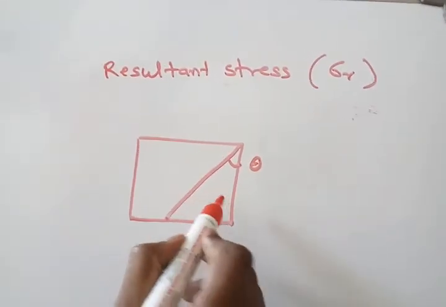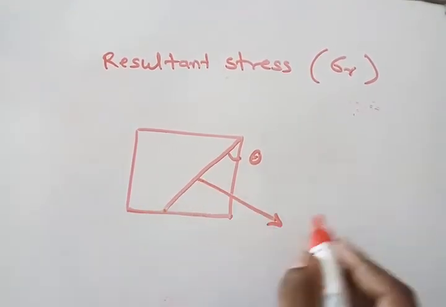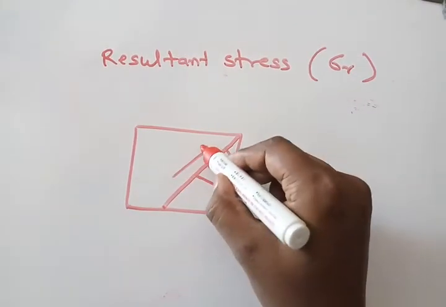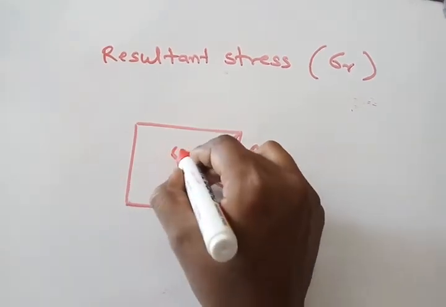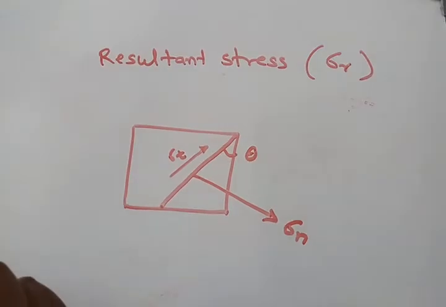This is the normal stress sigma n to this inclined plane, and this is the tangential stress sigma t for this inclined plane.